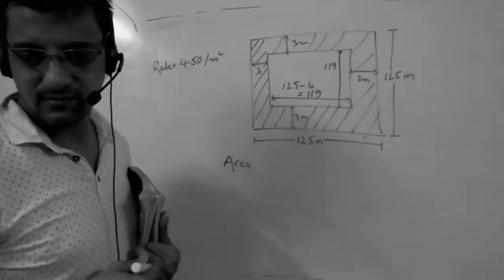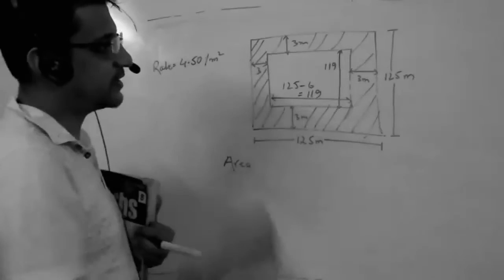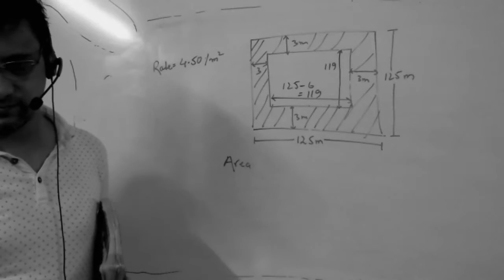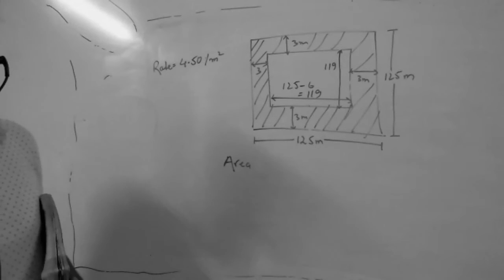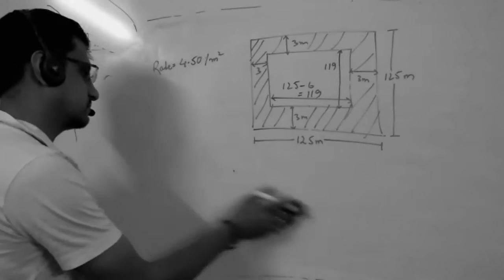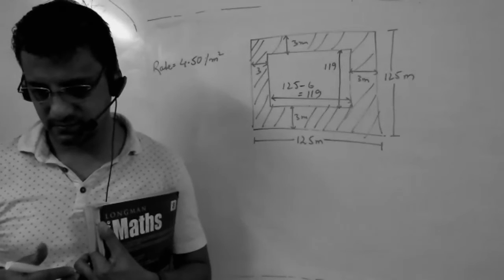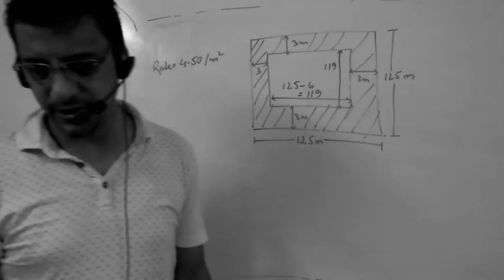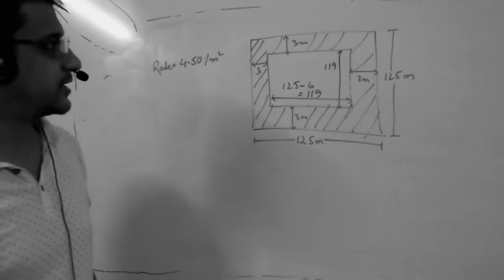Sanjit, tell me how to find the area of this shaded region. So first I should add 125 plus 3, plus 3. I mean plus 6. So 131. Leave it, Sanjit. Mohit, find how to find the area of the shaded region.